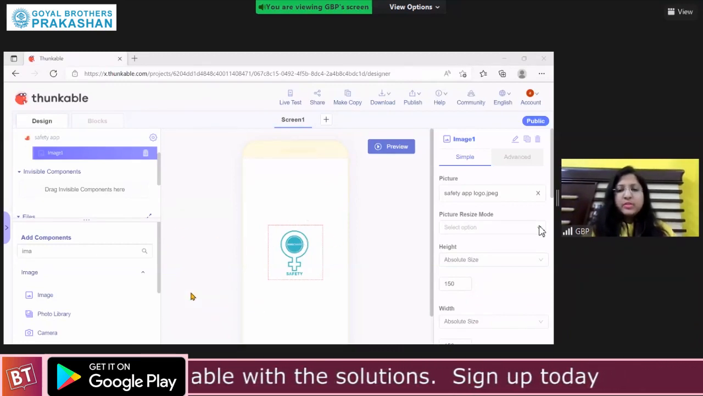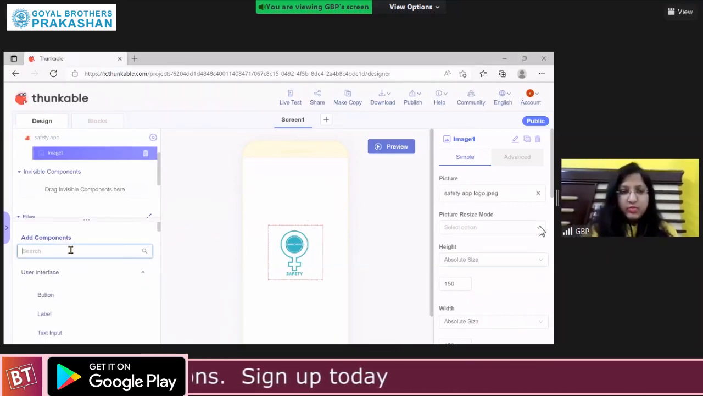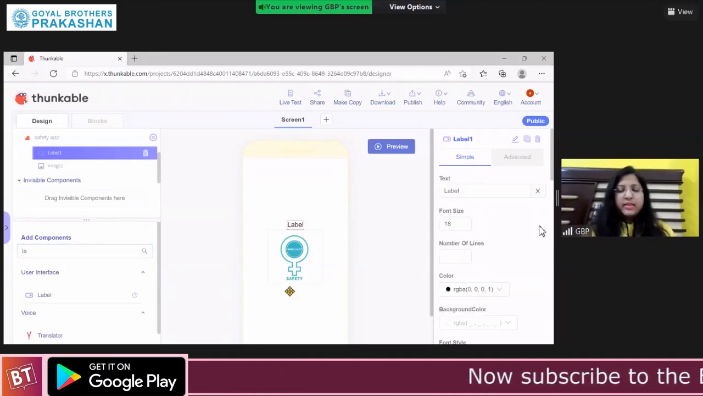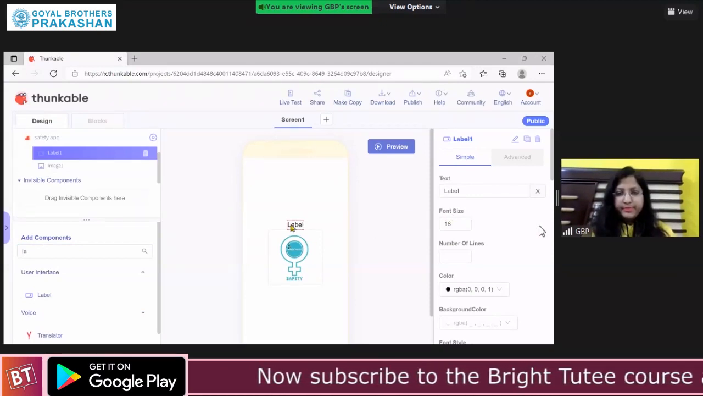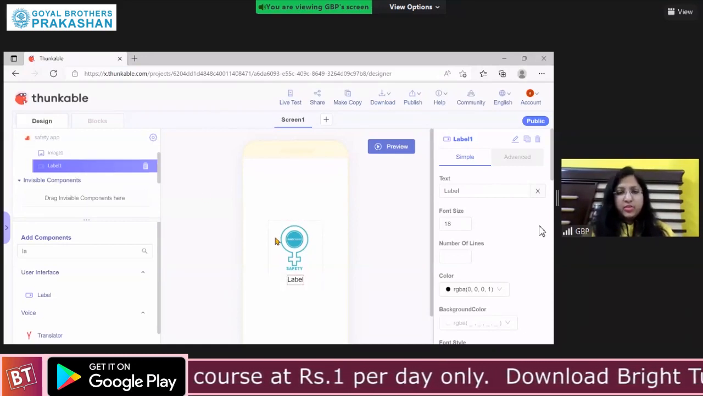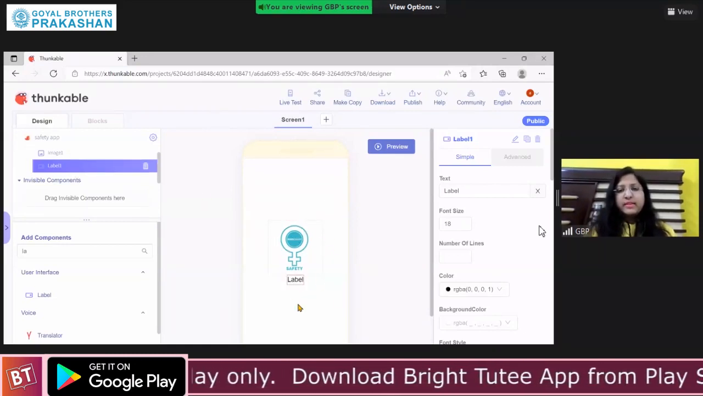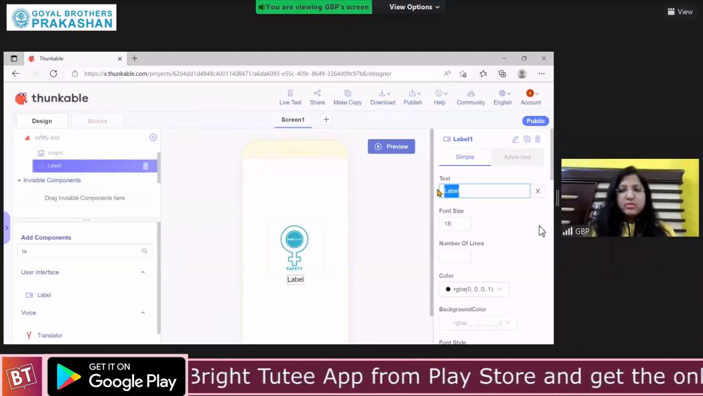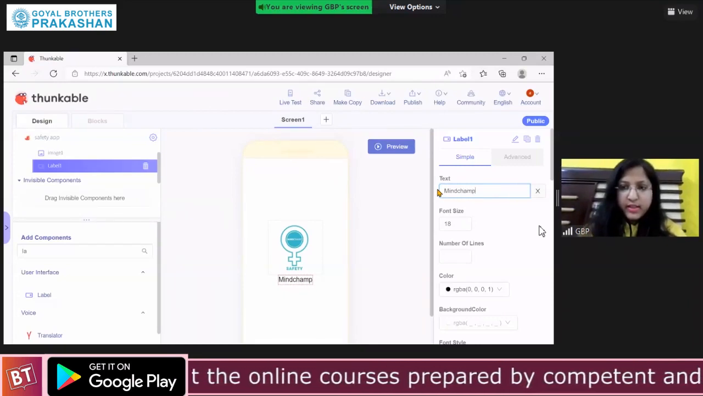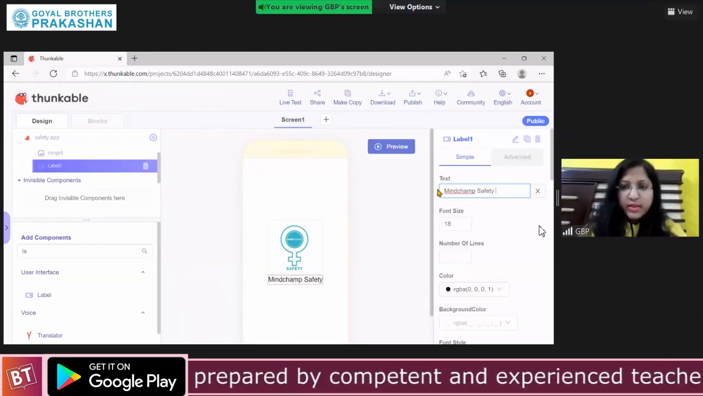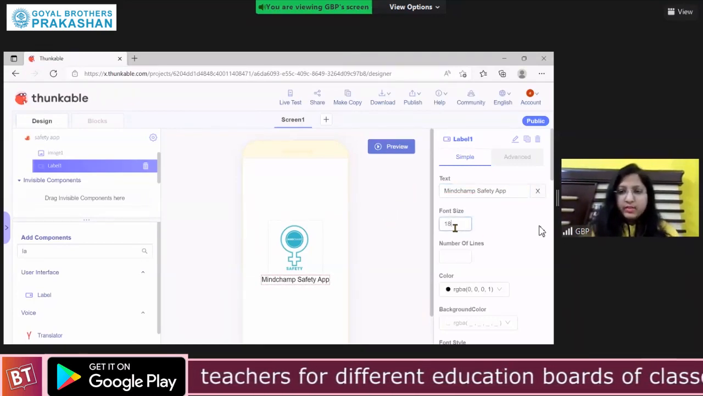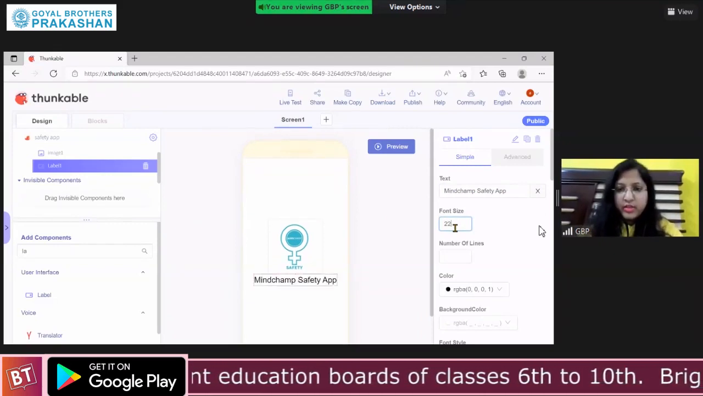Okay, so after putting the image, we need one label so that we can say about this app. I'll put this title under the image because first the logo comes, then the title comes. So in the text property of label, you can write anything. I'm writing MindChamp Safety App. Design the label according to your wish.